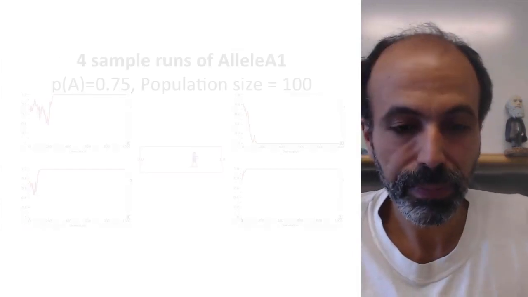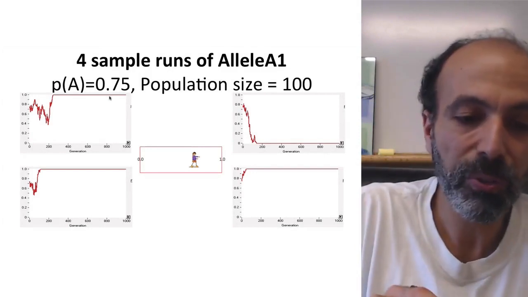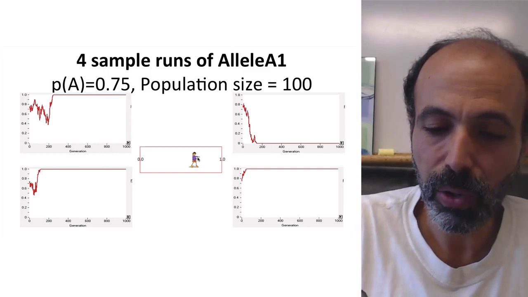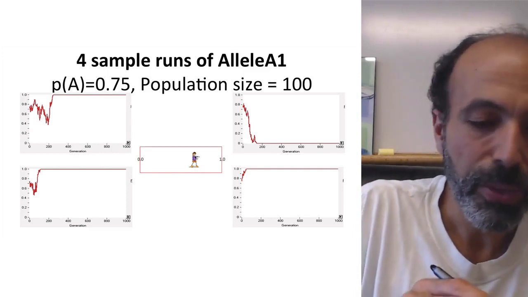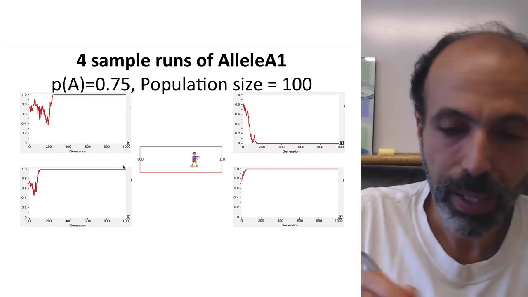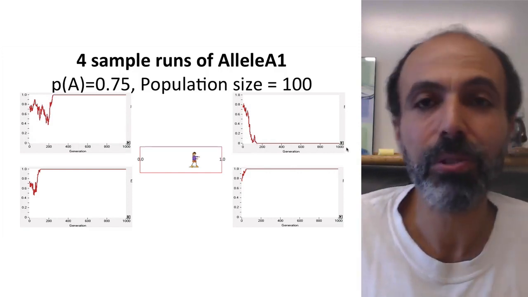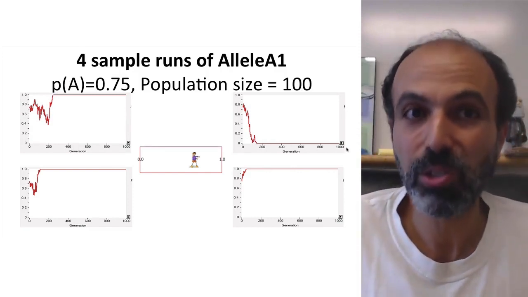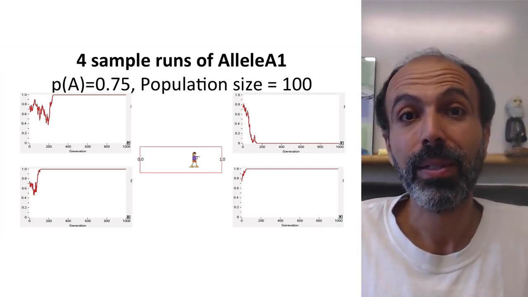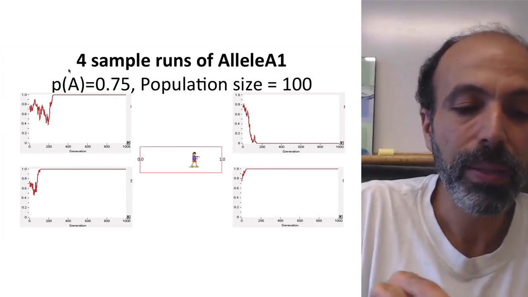So let's look at this. Here's 4 sample runs of that program I showed you before, allele A1. Our starting allele frequency is 0.75. So you're towards this end of the overall cage. Again, 3 out of 4 times it's bebopping around there, 3 out of 4 times it ends up hitting 100%. 1 out of 4 times it actually bebops far enough down that it hits 0%. I actually didn't manipulate the data. I just ran the same 4 sample runs, and this is what it came out with. So as you can see, this probability of eventual fixation is equal to the allele frequency.